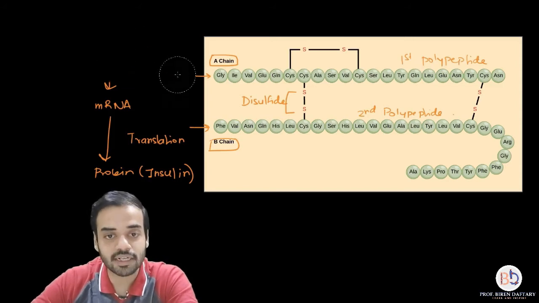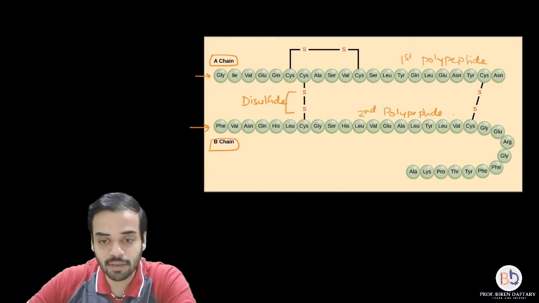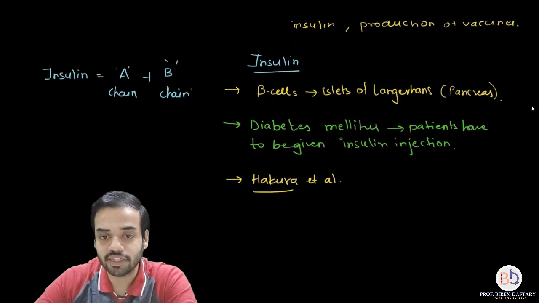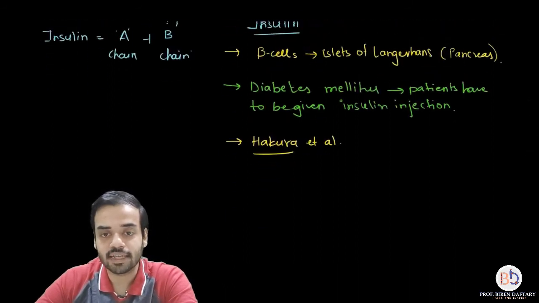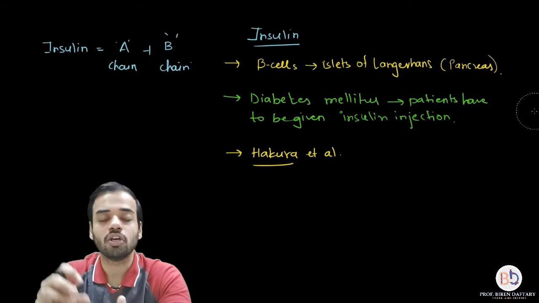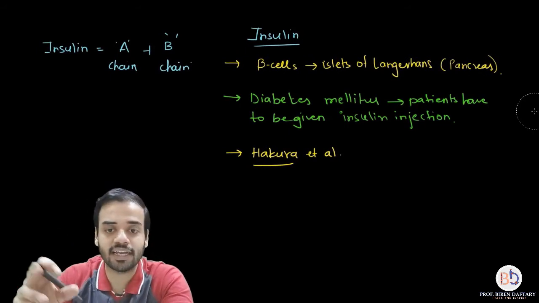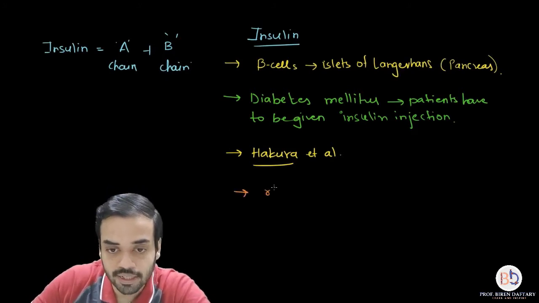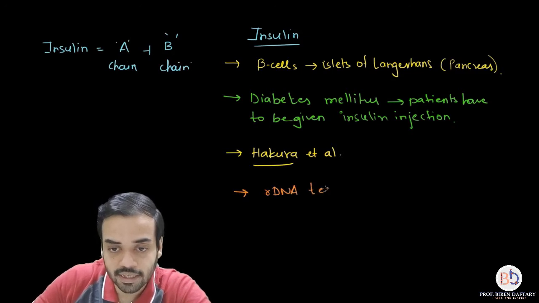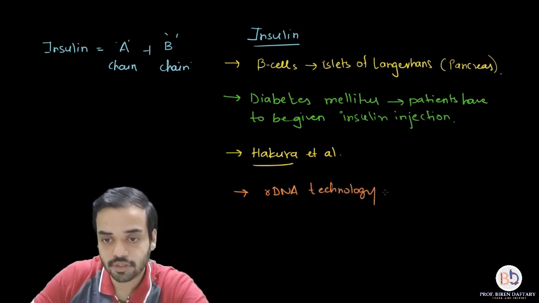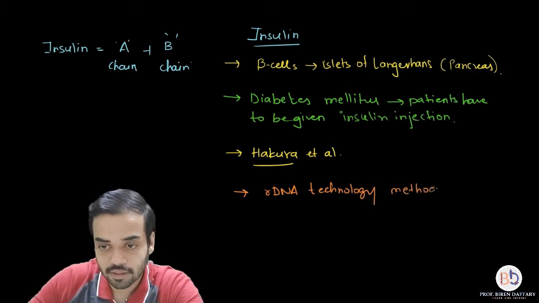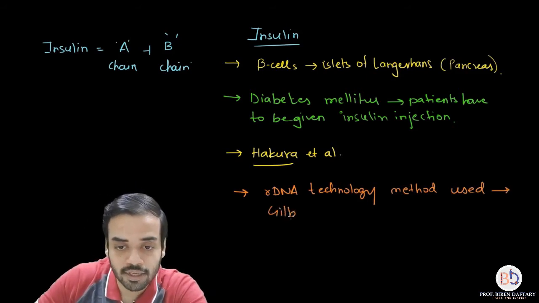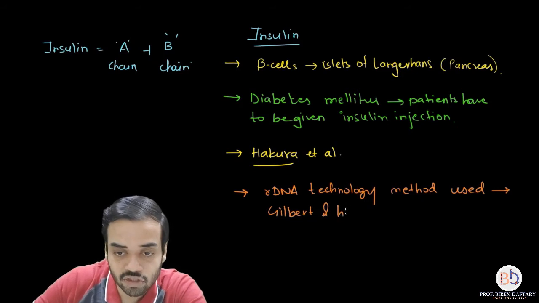Now, coming back to what we were studying, the recombinant DNA technology method. That recombinant DNA technology method was shown by a person called Gilbert and his co-worker. So I will write it down over here: recombinant DNA technology method used, that was shown by whom? That was shown by Gilbert and his co-worker.